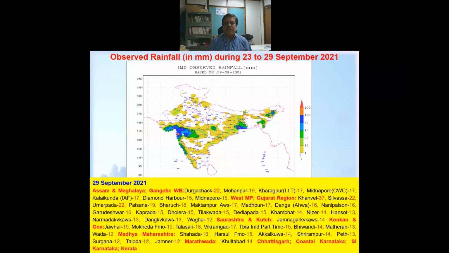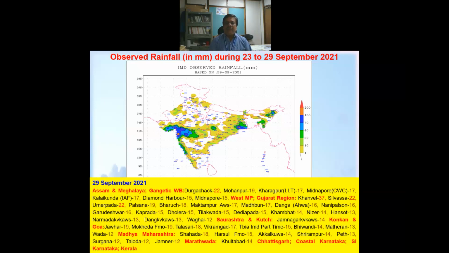This region also, Gujarat, West MP, then Saurashtra Kutch, Madhya Maharashtra, Marathwada, then some part of Chhattisgarh also still got rain, and here on the coastal region we can see coastal Karnataka, south interior Karnataka, and Konkan Goa region also got a good amount of rainfall. So this is the 29th.